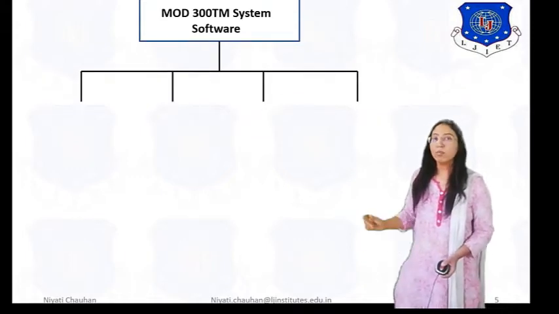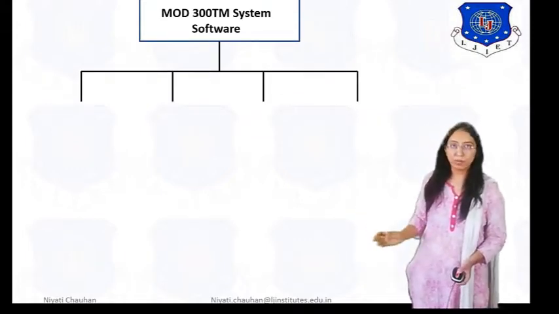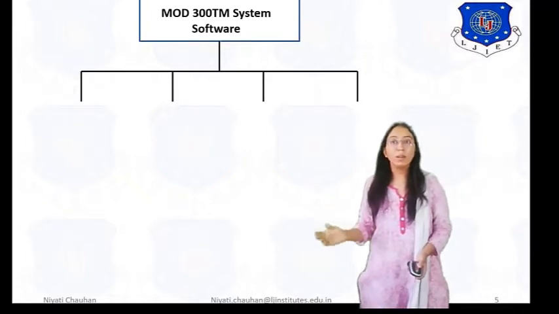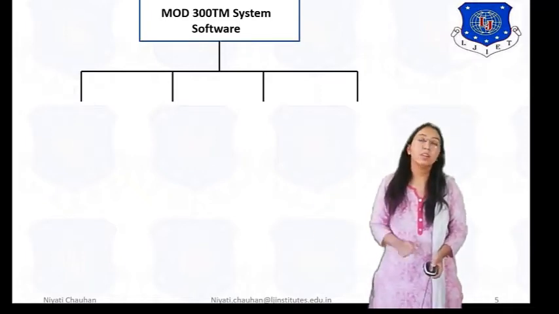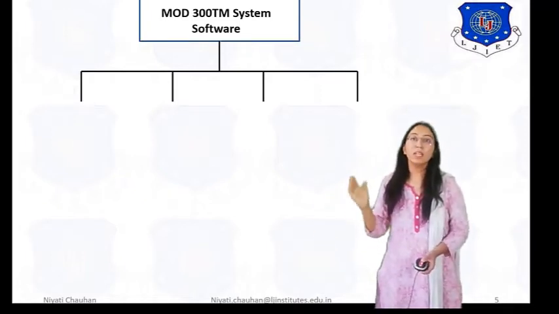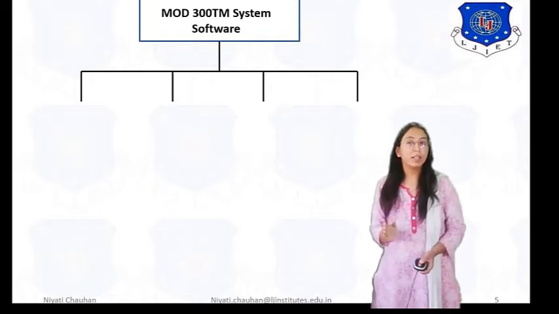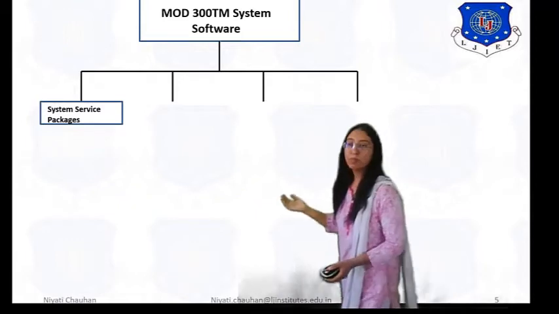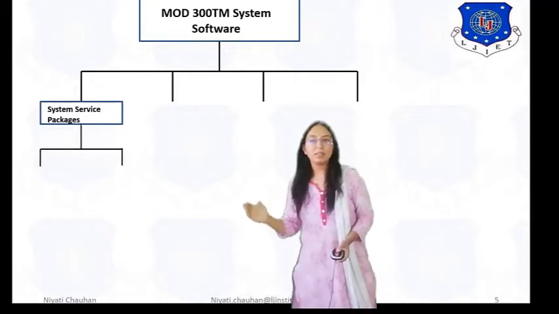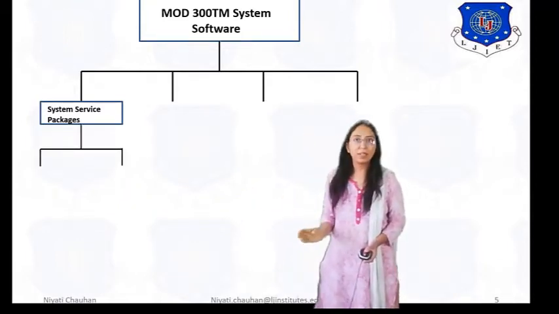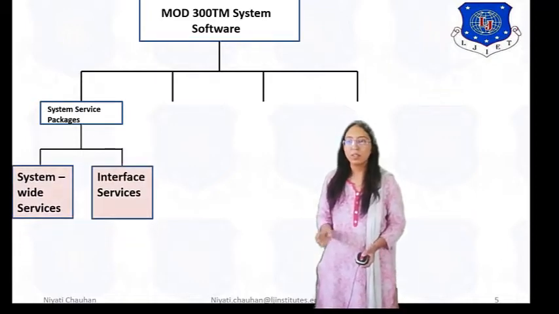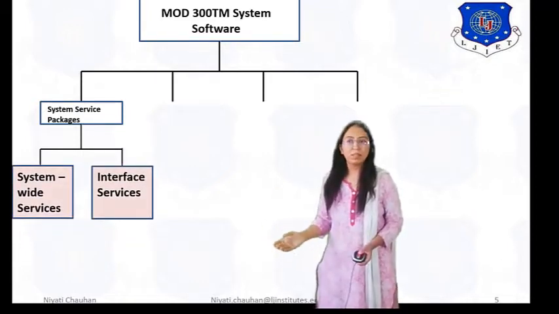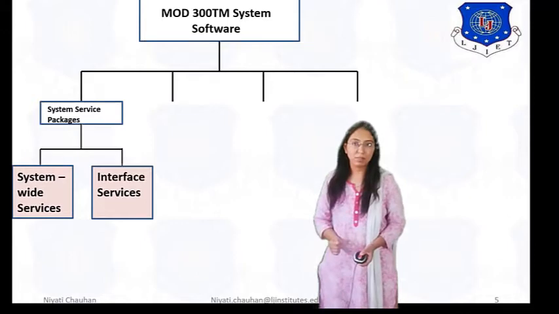We are taking one more example of system software, and it is the Mode 300TM system software. The Mode 300TM system is divided into four parts. First, system service packages, which are again divided into two parts: system-wide services and interface services.